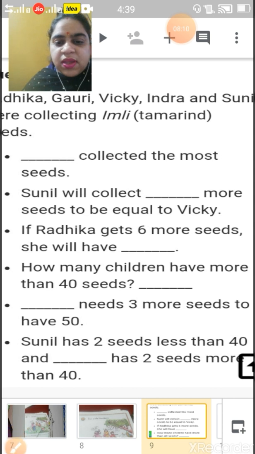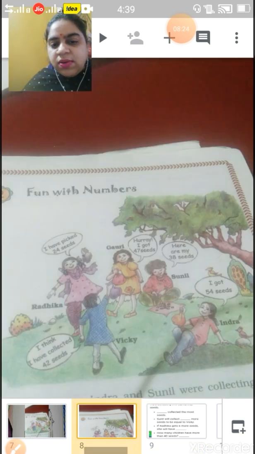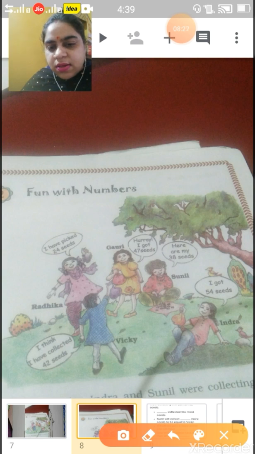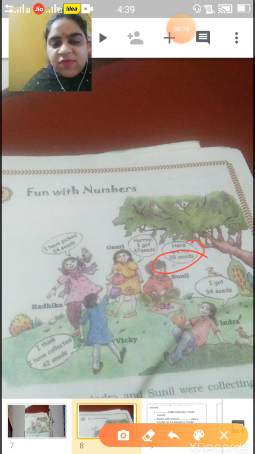Now, Sunil has 2 seeds less than 40 and Dash has 2 seeds more than 40. Now let's have a look. Sunil is having 2 seeds less than 40, means 38 he is having. Now who is having more than 40 seeds?